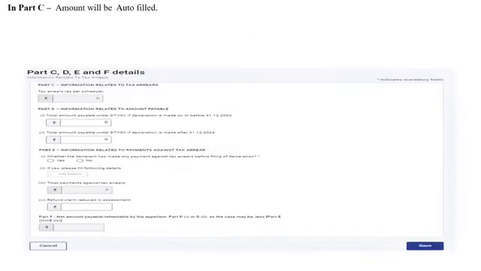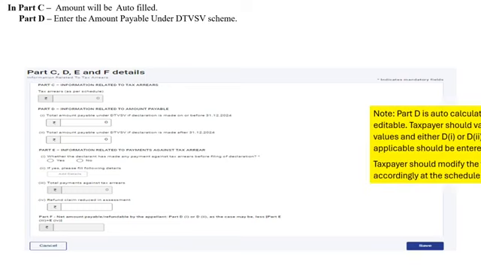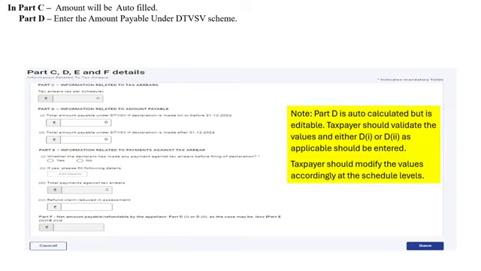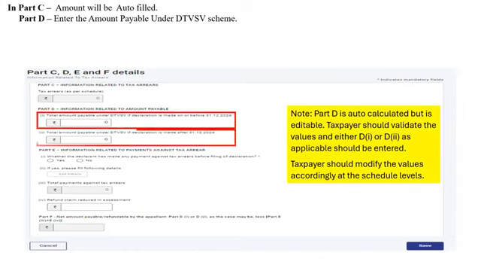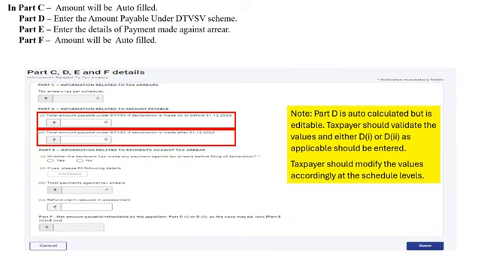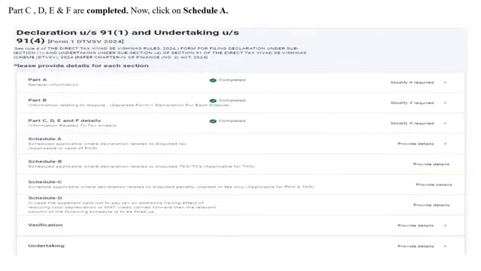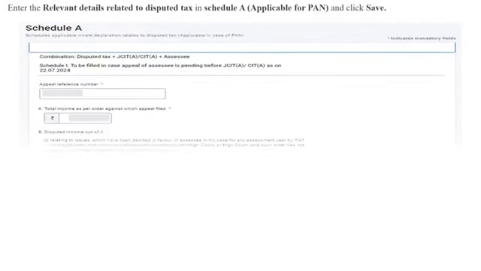In Part C, the amount will be pre-filled. In Part D, you are required to enter amount payable under DTVSV scheme. Part D is auto-calculated but is editable. Taxpayer should validate the values and either D1 or D2 as applicable should be entered. Taxpayer should modify the values accordingly at the schedule levels. In Part E, you are required to enter the details of payments made against tax arrear, and in Part F, the amount will be pre-filled. Part C, D, E and F are now completed. You can click on Schedule A.